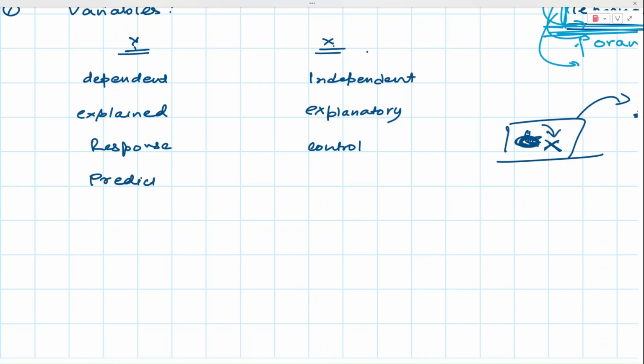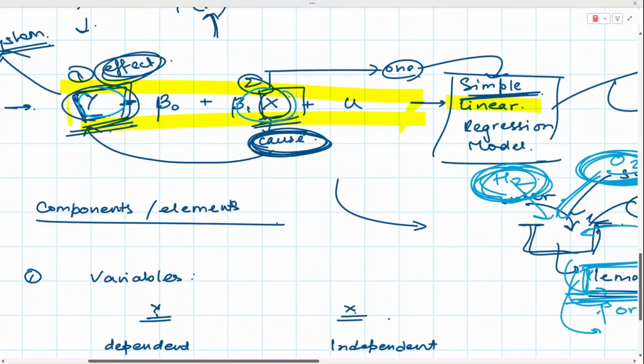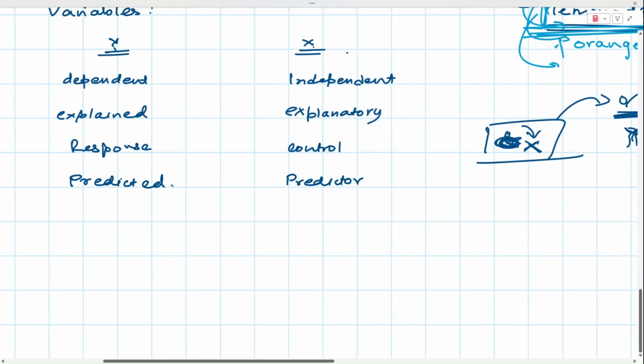The next one can be debated a bit. y is the predicted variable and x is the predictor variable. So we are trying to predict y using x. If x is this, y will be this. If x is this, y will be this. This again assumes that x causes y, and one issue with this is it essentially reduces the entire econometric analysis to a prediction exercise. So it has a bit of limited use, but predicted and predictor are sometimes quite used in journals and papers.